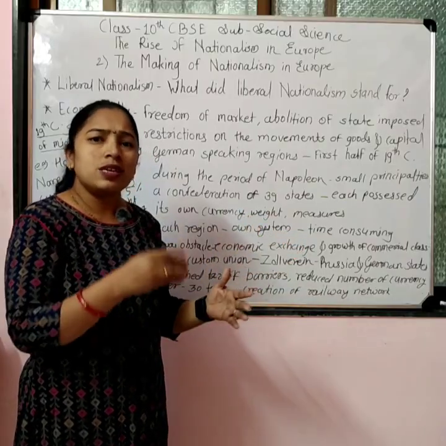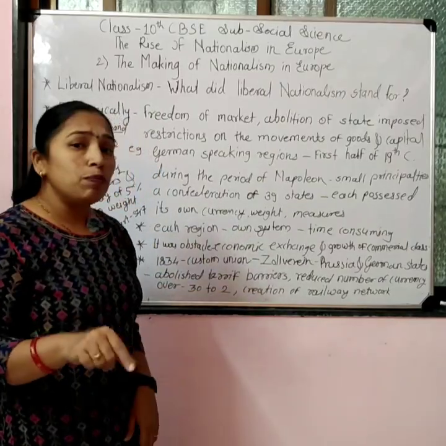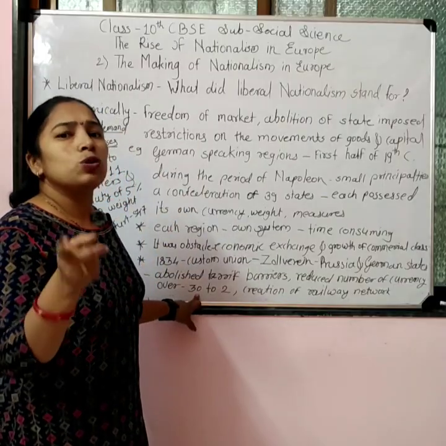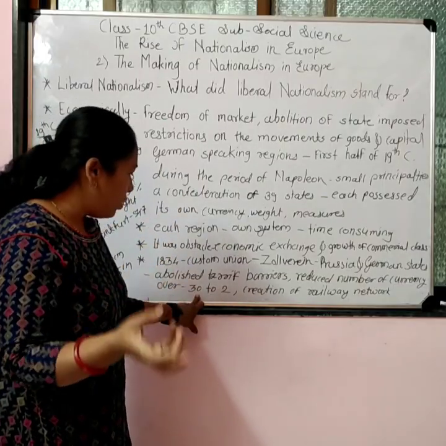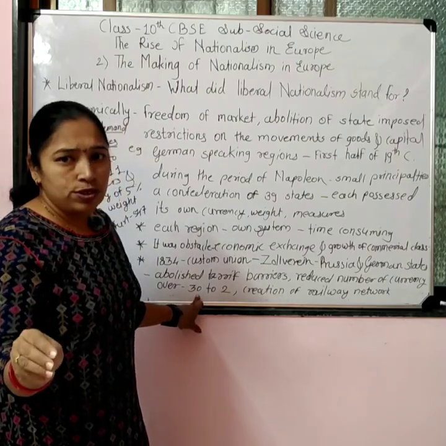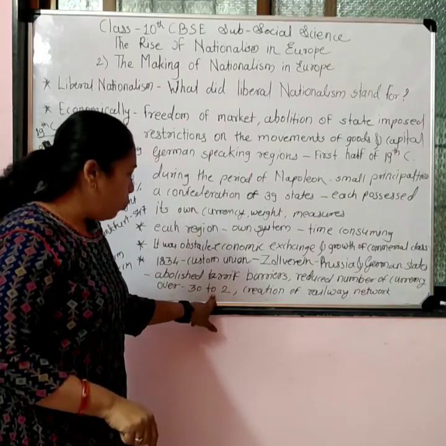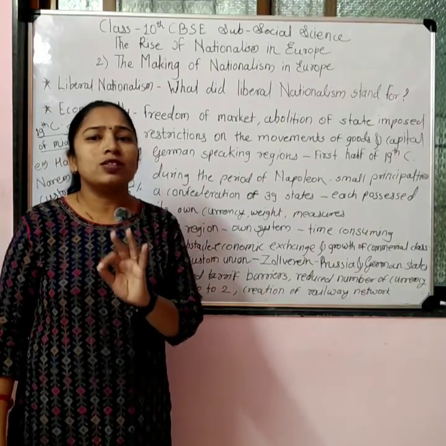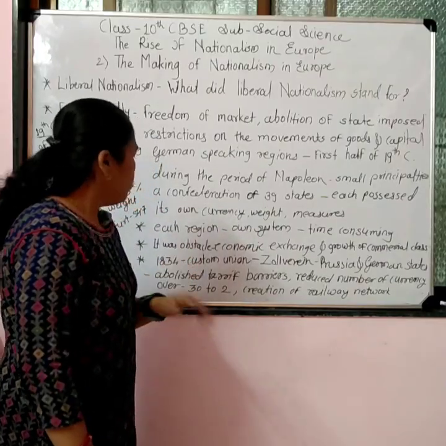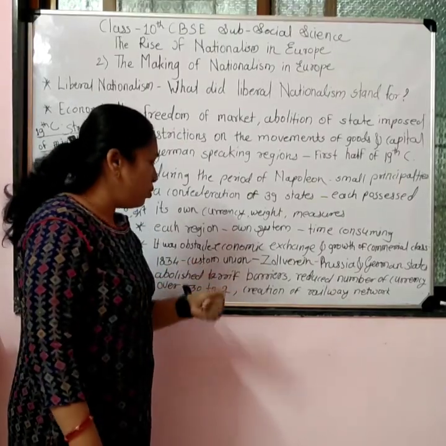All these systems were time consuming, so the custom union reduced the number of currencies also. Over the German principalities, the confederation of 39 states, 30 different types of currencies were used. Now the custom union cancelled all those currencies, and only two types of currencies were prevailing in Germany. So it was one of the revolutionary steps taken by the custom union.